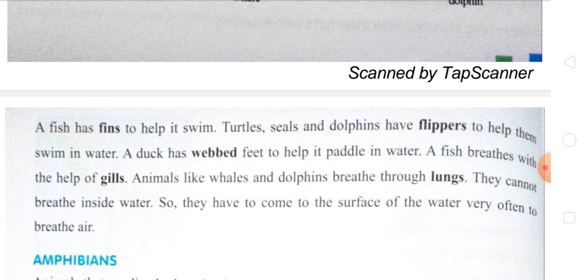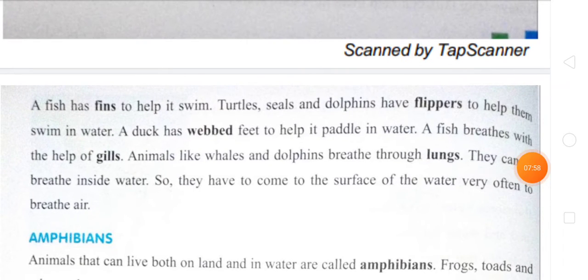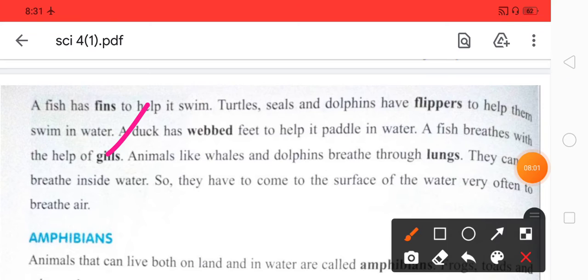A duck has webbed feet. Which helps it to paddle in the water. The fish breathes inside the water. So how? Through the gills. The gills help them to breathe. Animals like whales and dolphins breathe through the lungs, students. So they cannot breathe inside water, and they have to come to the surface of the water very often to breathe air.